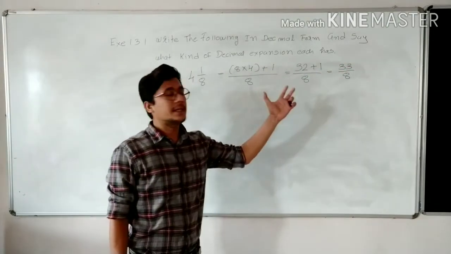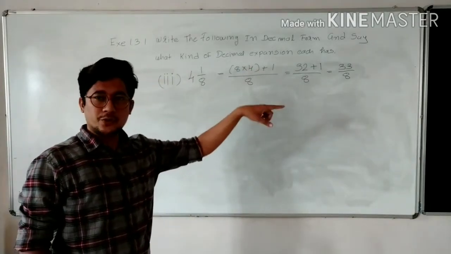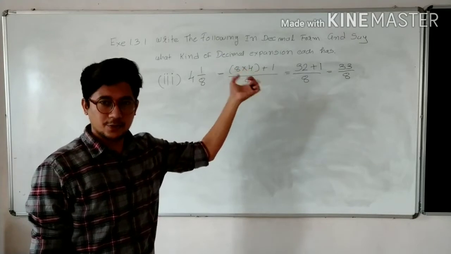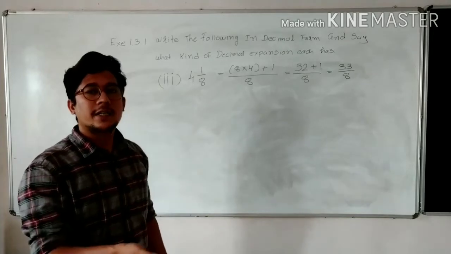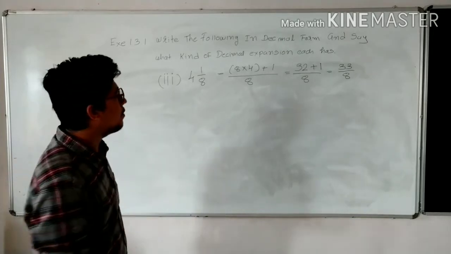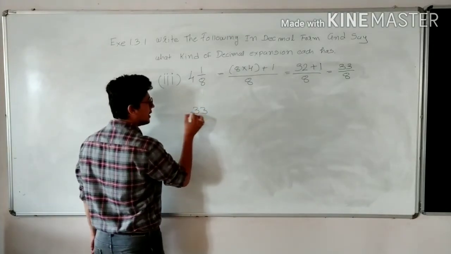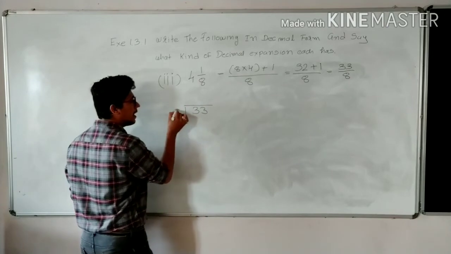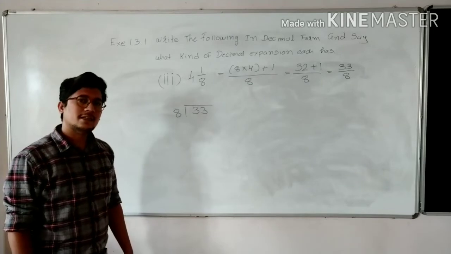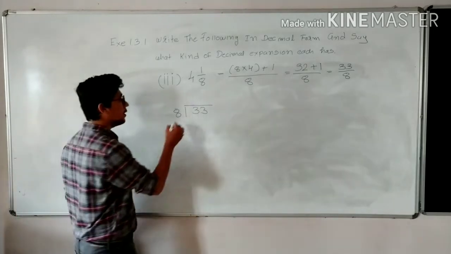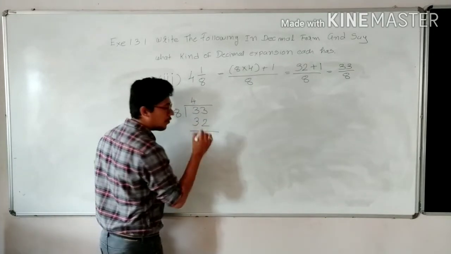Here, as you can see, it is in the form of a rational number, p upon q. p is 33 and q is 8, and p is larger than q. That means the numerator is bigger than the denominator. Now again we have to follow the division process. So write 33 inside the box and 8 outside the box. Follow the table of 8. 8 ones are 8, 8 twos are 16, 8 threes are 24, 8 fours are 32. So 8 fours are 32, remainder is 1.